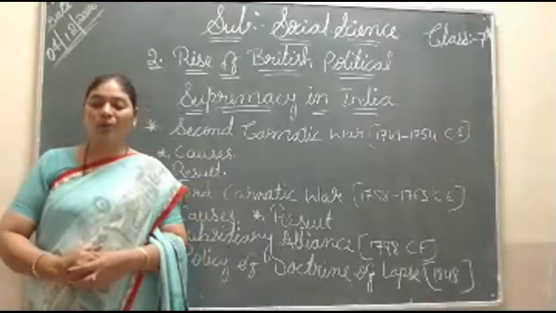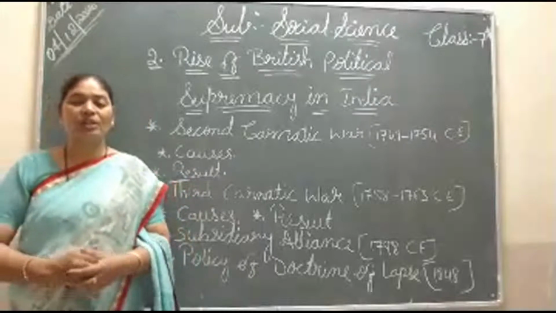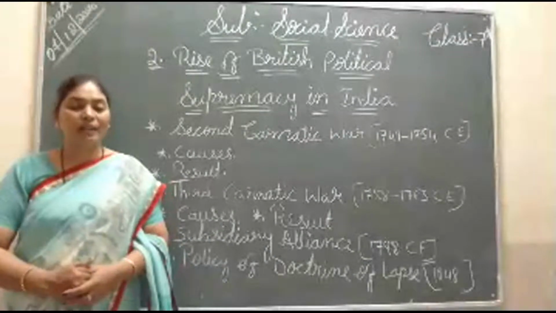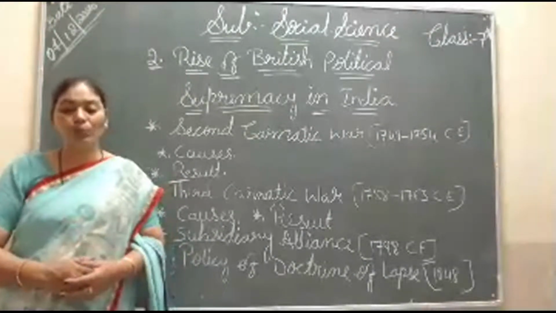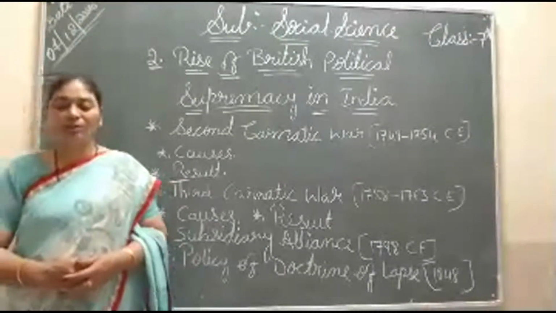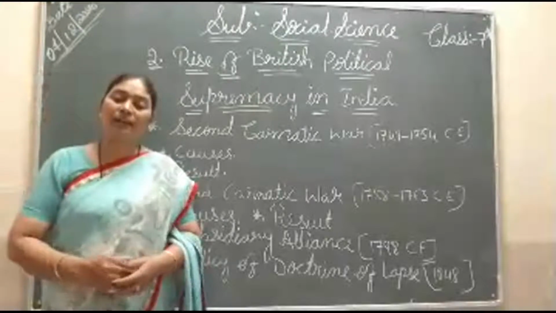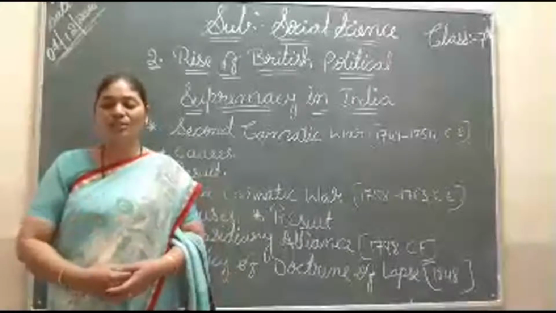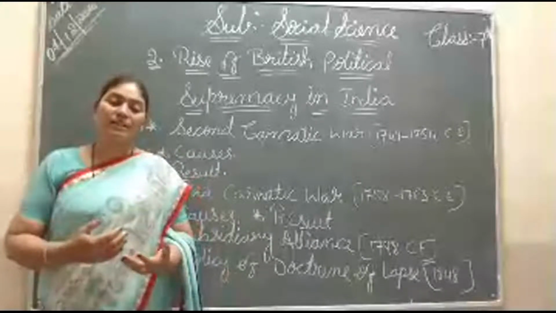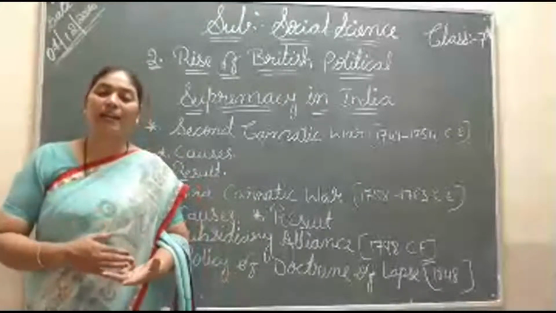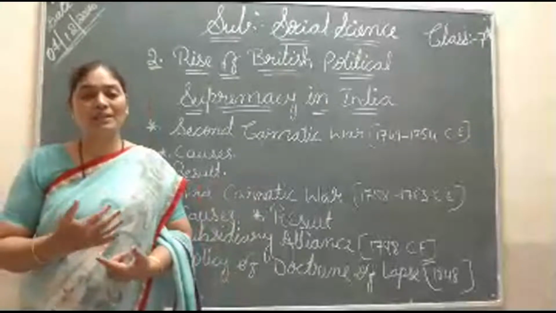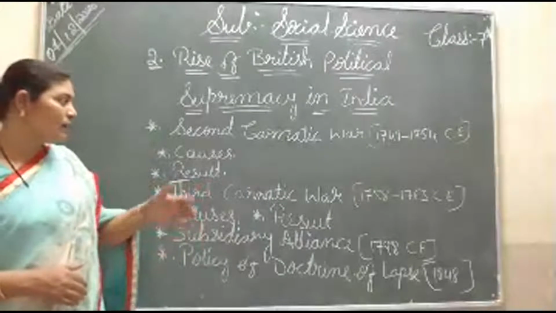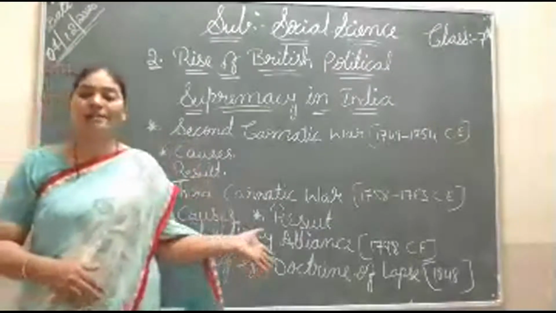Okay. So here there was competition between the British and the French for the Carnatic place, and for doing trade in a monopoly system, meaning only one alone wants to do it. So that's why the war started between the French and the Britishers. That took three wars: first Carnatic War, second Carnatic War, third Carnatic War. In my previous class I explained the first Carnatic War. Then the second, then the third, and their causes and results.